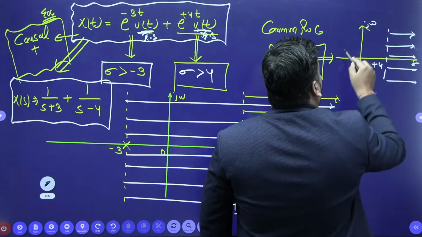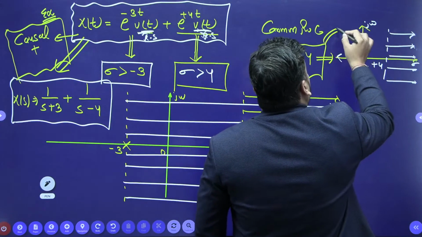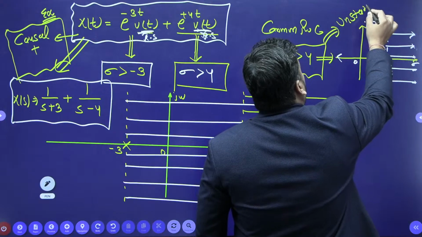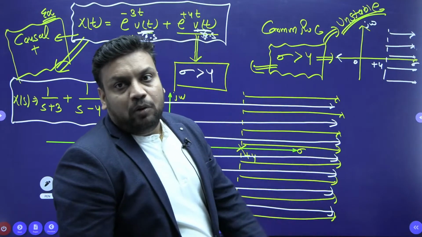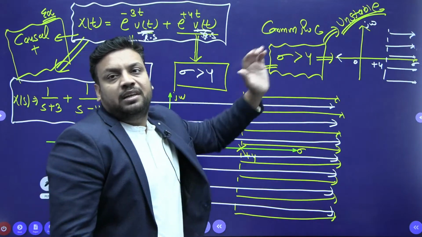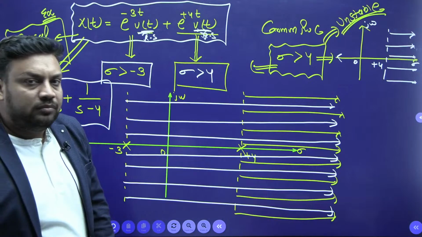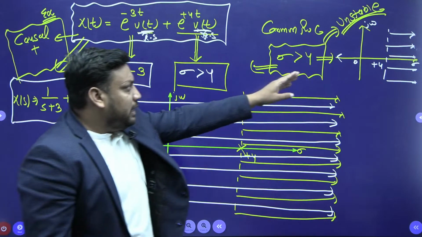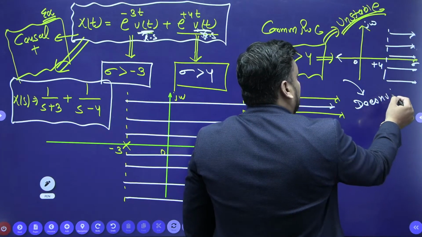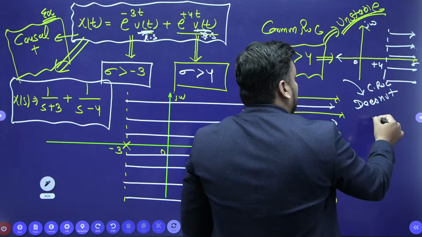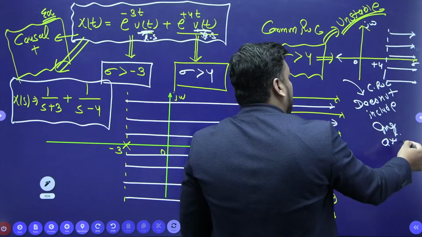On the sigma j omega plane, if the common ROC is greater than 4, it does not include the imaginary axis. So don't you think it is unstable? Because you have to decide stability or instability by observing the common ROC. The common ROC does not include the imaginary axis.